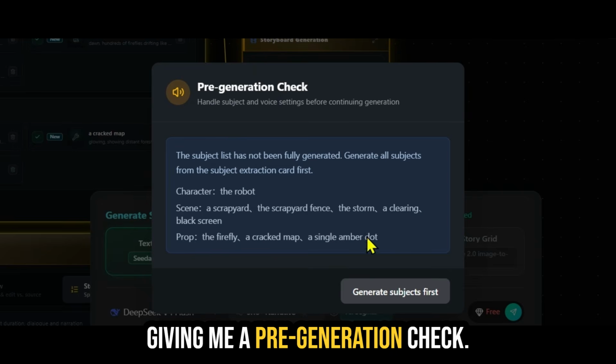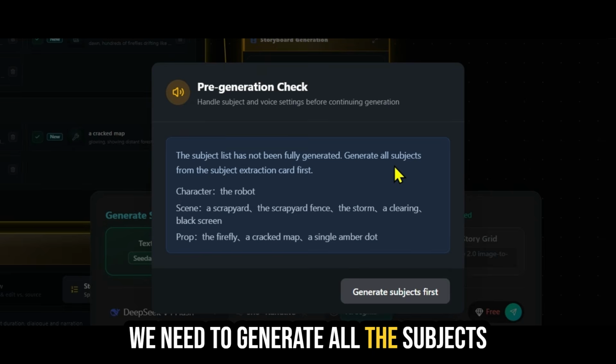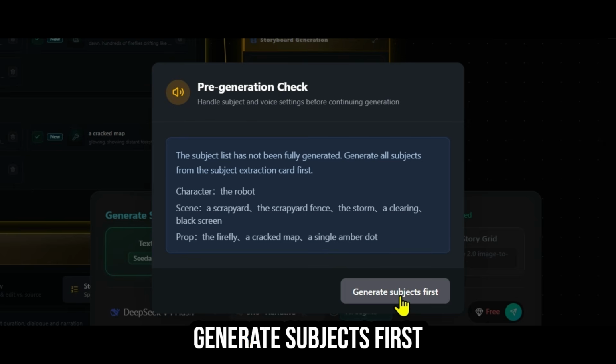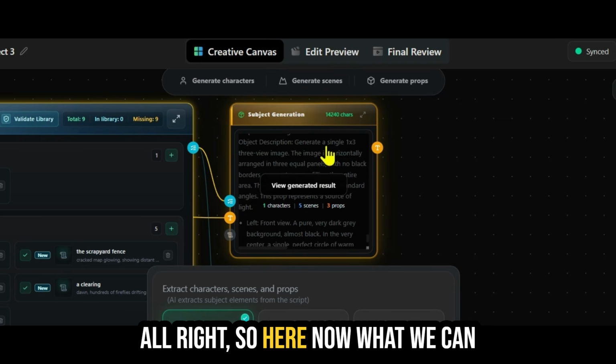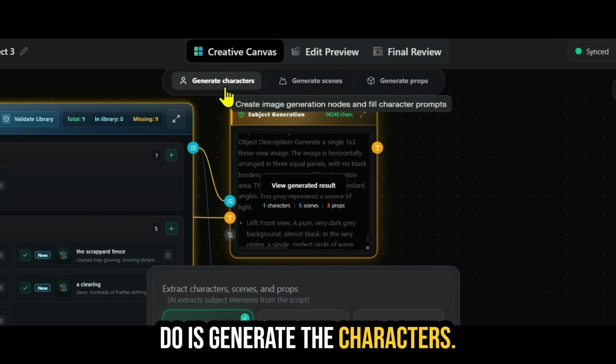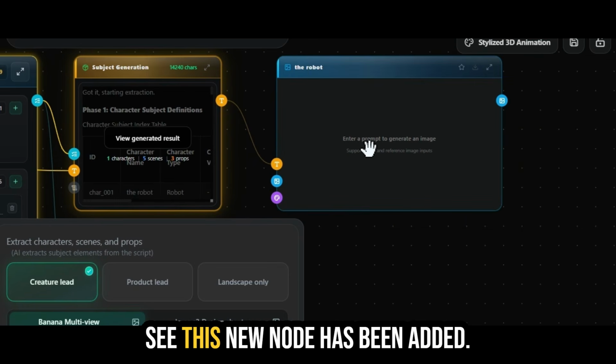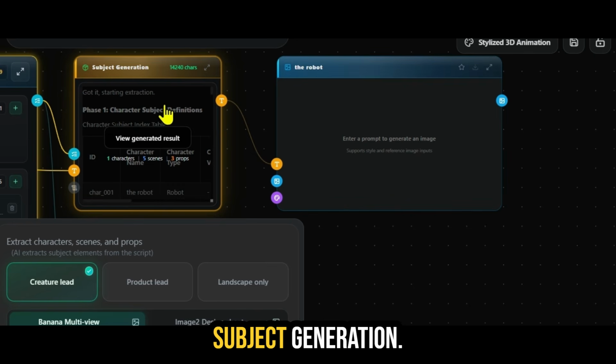Let's close this out. So let's come over here and I'm going to hit enter. And now it's giving me a pre-generation check. We need to generate all the subjects from the subject extraction card first. So let's do that. I'm going to click here on generate subjects first. All right. So here now what we can do is generate the characters. So I'm going to click here on generate characters. Now, if I come over here, you'll see this new node has been added. It's connected to my subject generation.